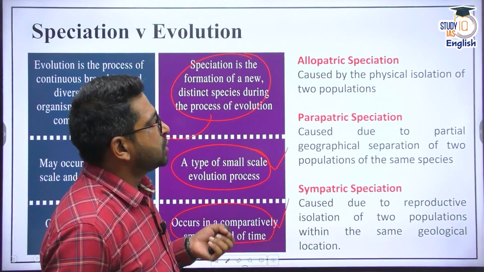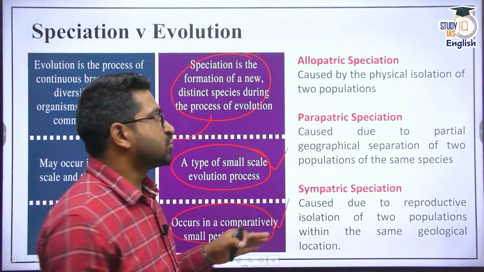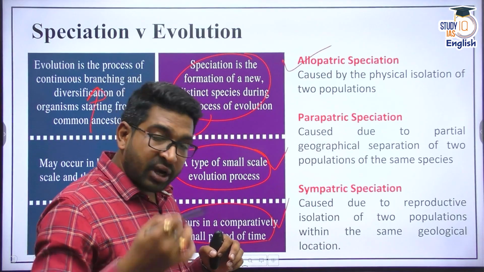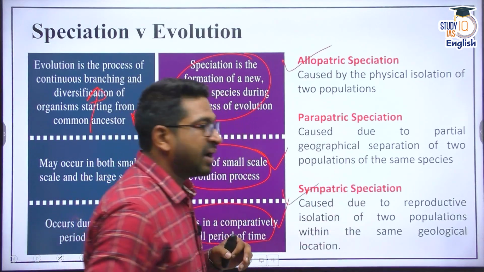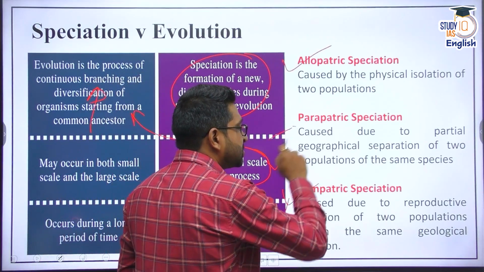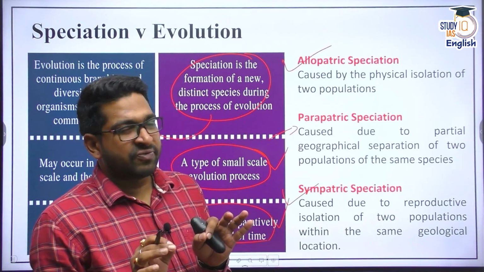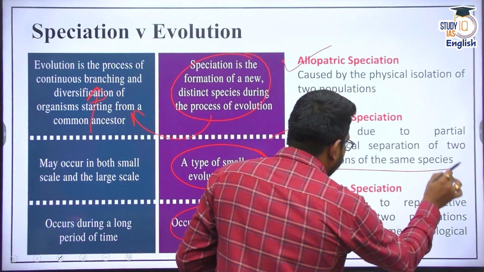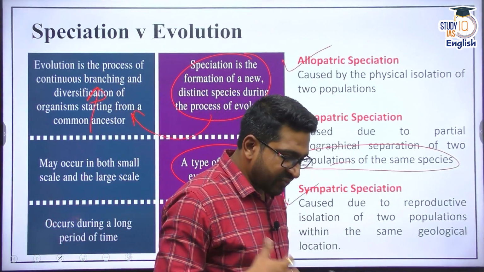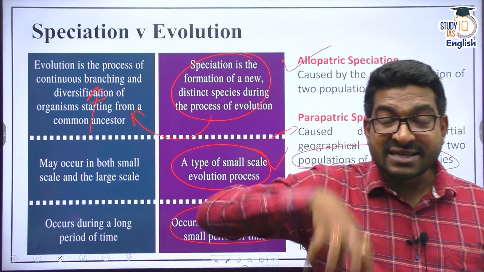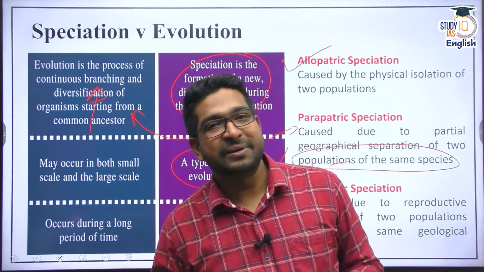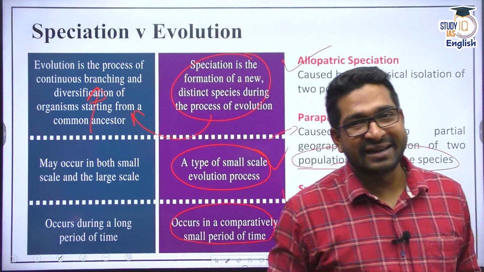Geographic isolation leads to allopatric speciation, caused by physical isolation. Reproductive isolation is called sympatric speciation, and there is one in between, called parapatric speciation, which is caused by partial geographical separation between populations of the same species. Because of intermixing and interbreeding, the recessive alleles slowly and steadily disappear. All right, that's the basic idea.